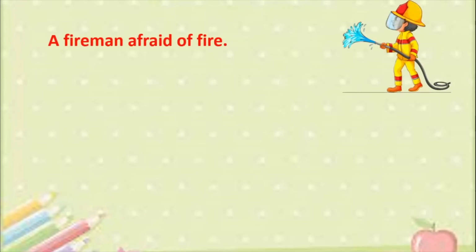A fireman afraid of fire. See, irony, na? What is a fireman supposed to do? He's supposed to put out the fire. But here we have a fireman who is afraid of fire. So it's an example of irony.